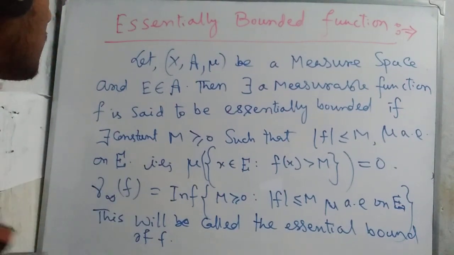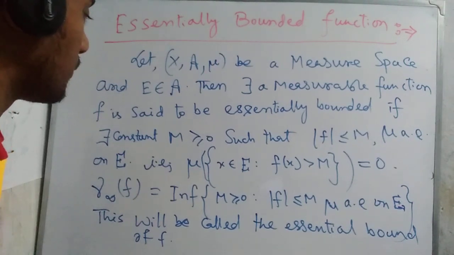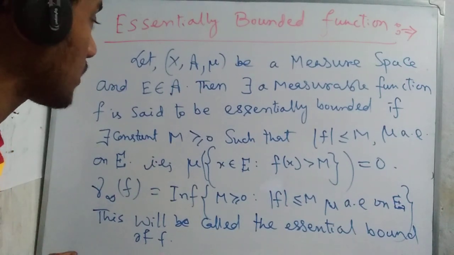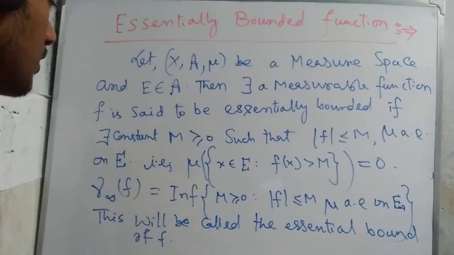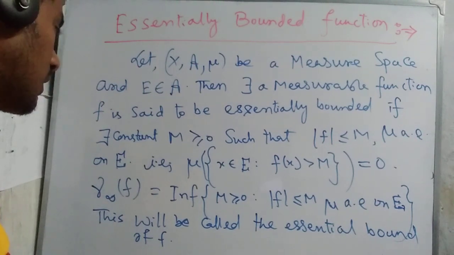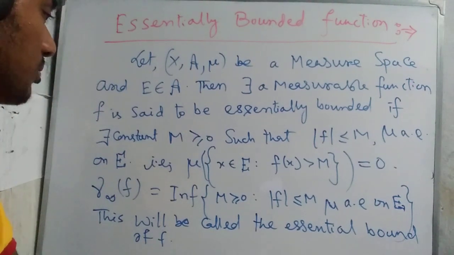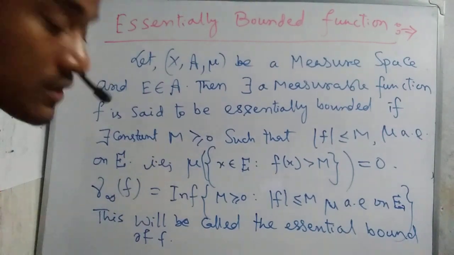On a measure space, a measurable function is said to be essentially bounded if the measure of the set where the function is greater than M is 0. Then this bound M of f is denoted ‖f‖_∞, the infimum of those M's, and this will be called the essential bound of f. This one we discussed today.